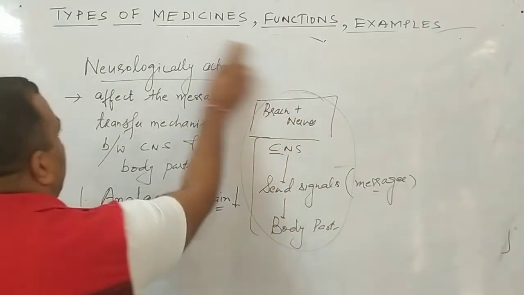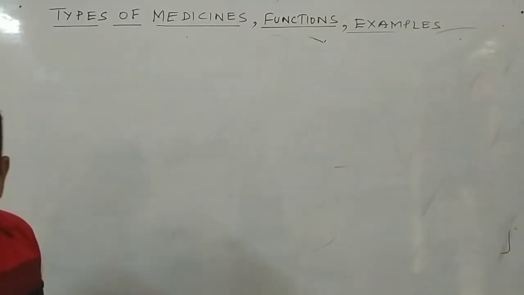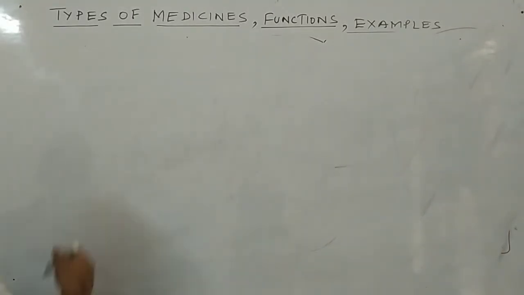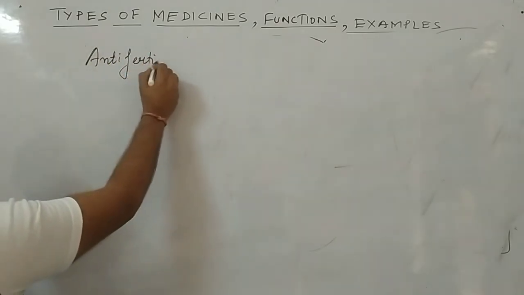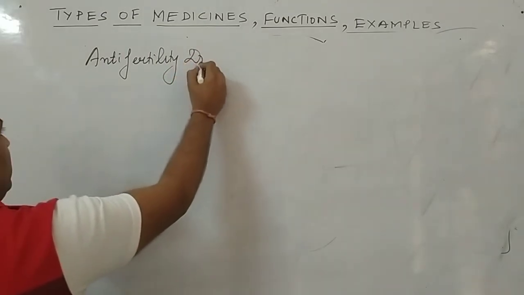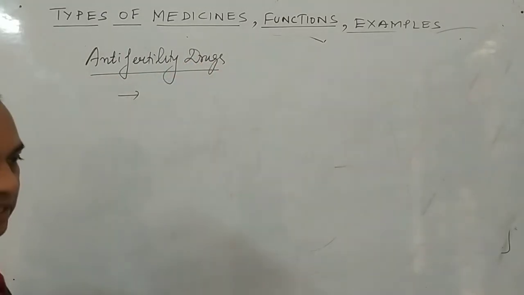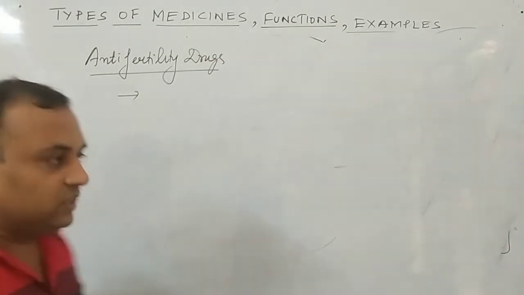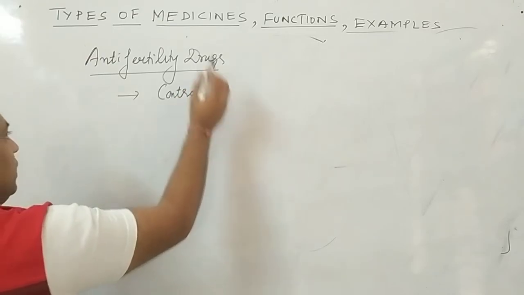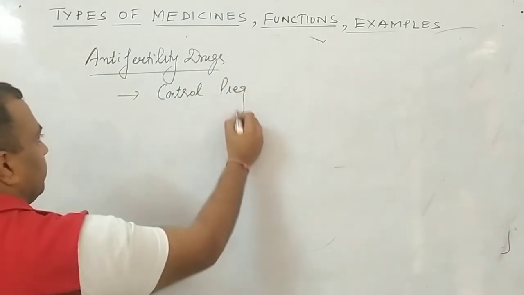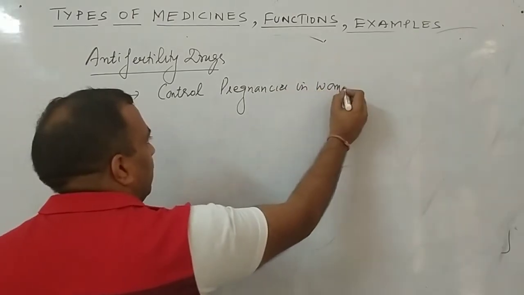Now the next and the last one is anti-fertility drugs. Now, what are anti-fertility drugs? These are the medicines which are just used to control pregnancies in women.